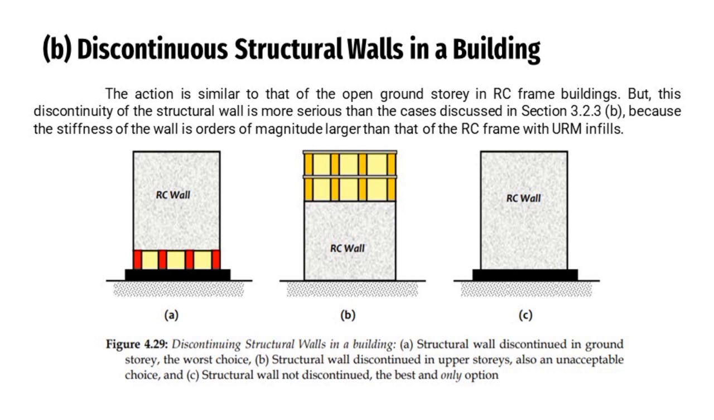So ang letter A is called as structural wall discontinued in ground story, which is the worst choice. So sa letter B is ang structural wall discontinued in upper story. Also, an acceptable choice na gamiton. Then ang C is ang structural wall not discontinued, or mao lang siya ang pinaka the best na choice na himuon, or only option na lang jud.